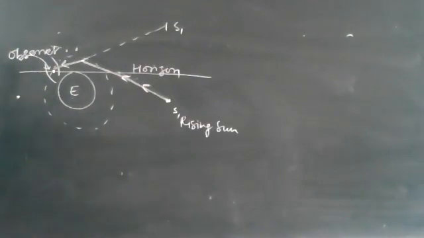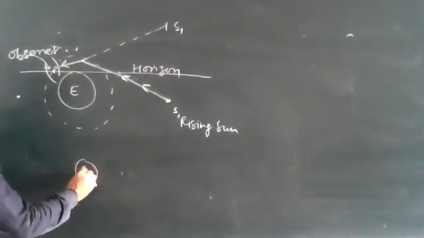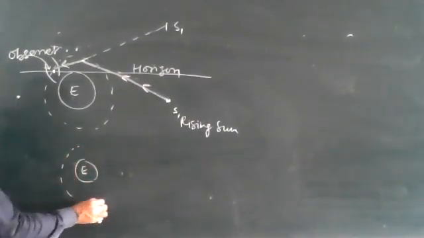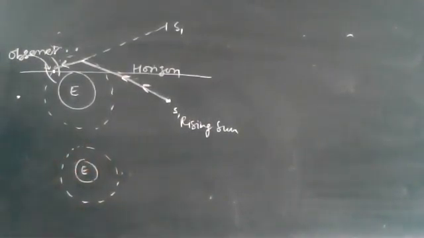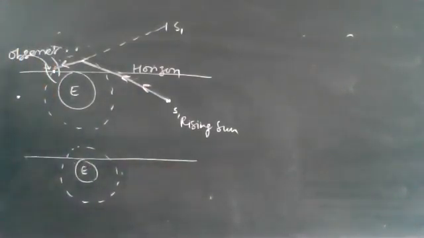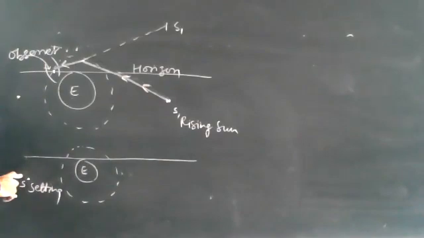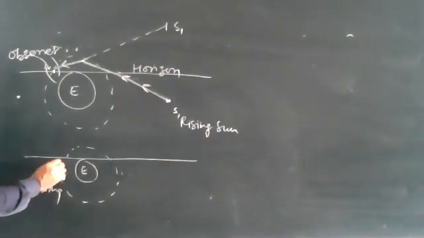Similarly, suppose this is our Earth at the setting time and this is the Earth's atmosphere. Here it is the origin. The setting sun is here. The light coming from the setting sun enters the Earth's atmosphere here.